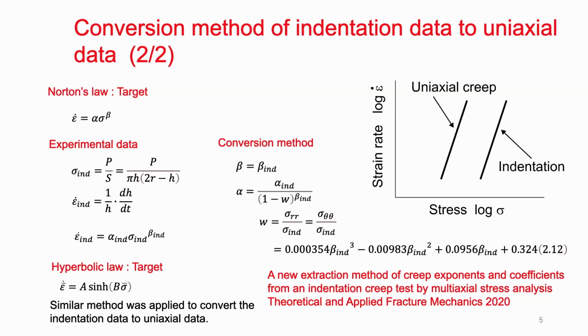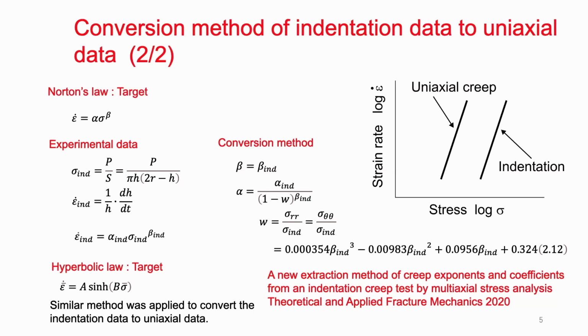By using these equations, very fortunately, beta agrees with beta indentation. Alpha can be calculated by this equation. We have already published this result in this paper. If you are interested in this procedure, please look at this paper.